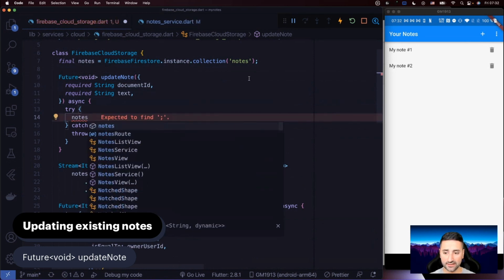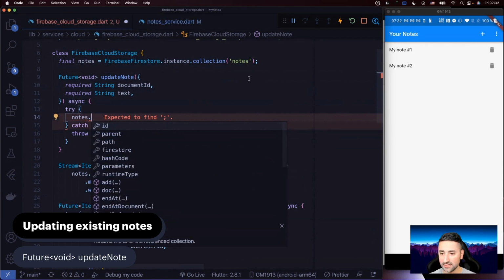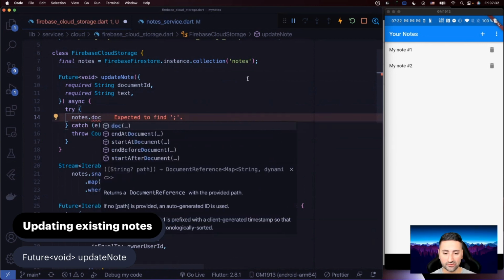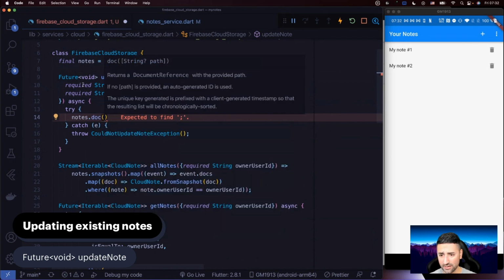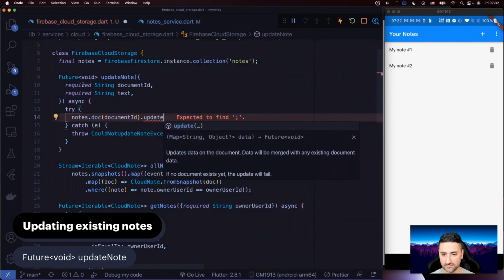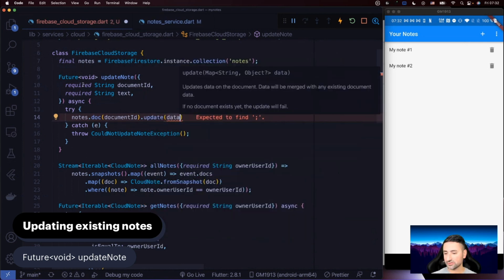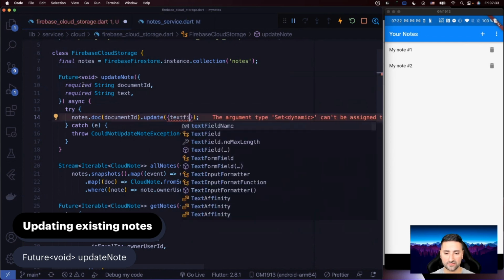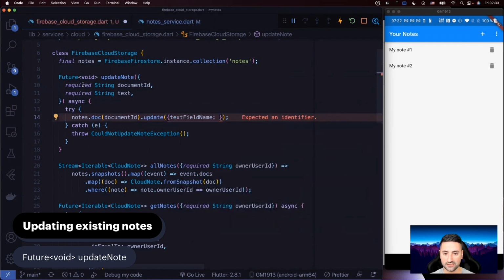And inside the try statement in here now, what we need to do is go to our collections again, and let's just say we get a doc. You can see it says, okay, what is the path of that doc? And we're going to say the document ID is the path. And then let's go ahead and say dot update. And it says, okay, what is the actual update? And inside the update, we're going to say text field name is this text.